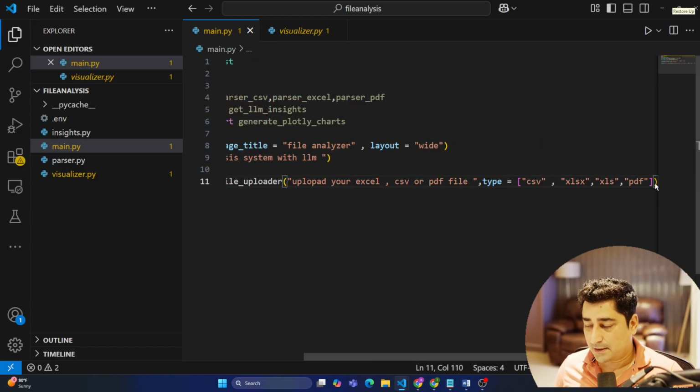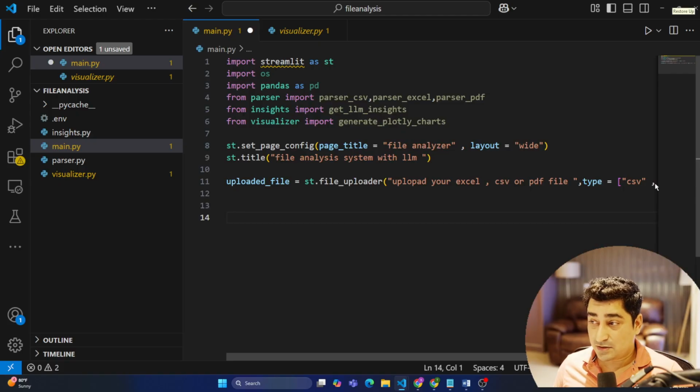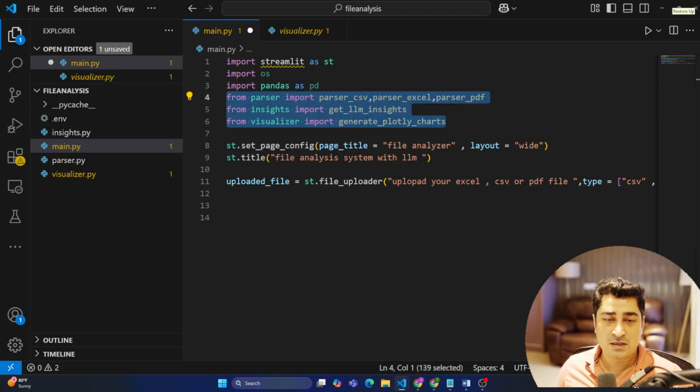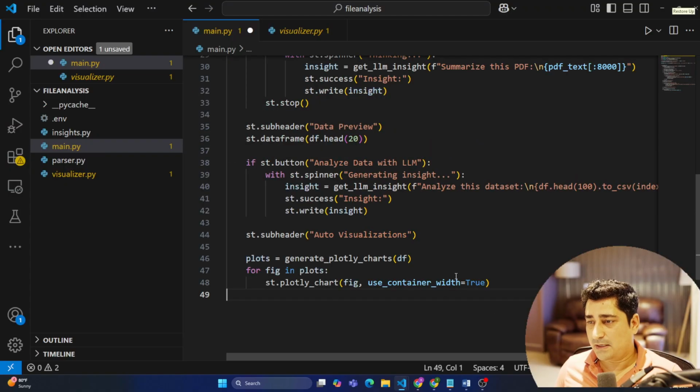So I have to do the analysis of the file. I have to call a parser first of all, and then do the analysis, so get LLM insights, and then visualize if it is possible. This is what I'm supposed to do. I have already created a function for each and everything, so let me copy and paste that function.